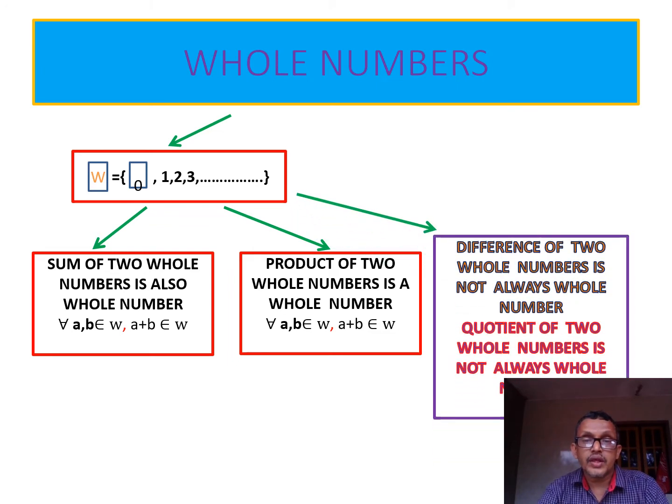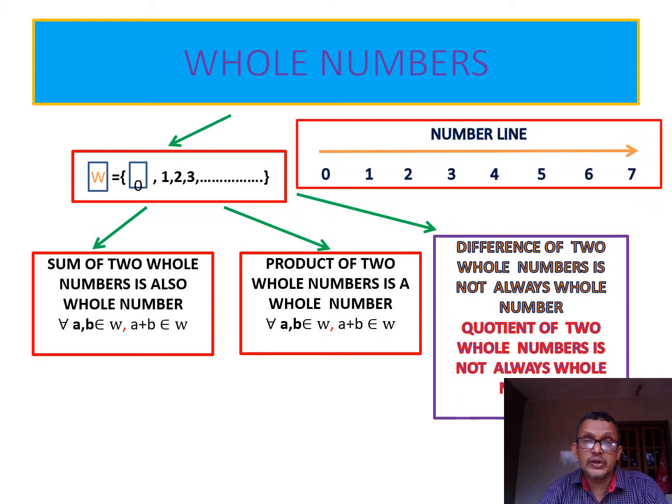But in a similar way, the difference of two whole numbers is not always a whole number, and the quotient of two whole numbers is not always a whole number. Now on the number line, only 0 is included. This represents the whole number line.